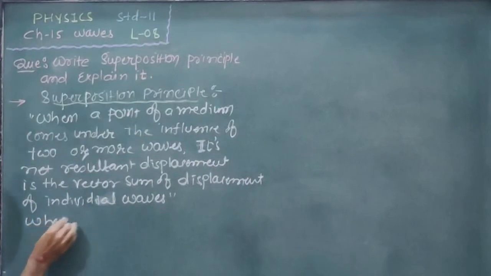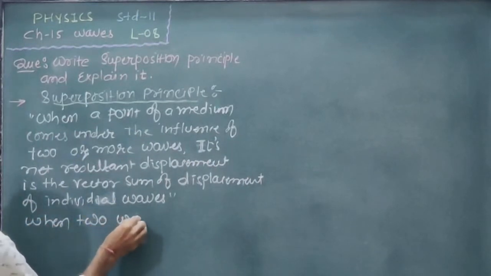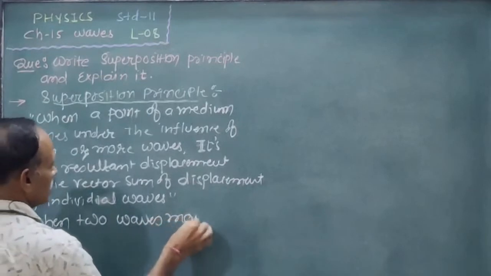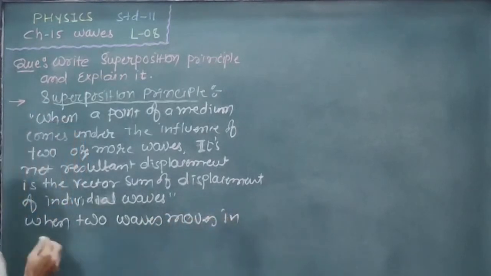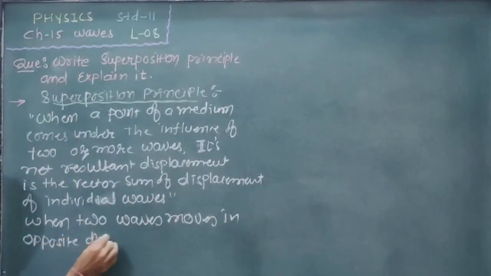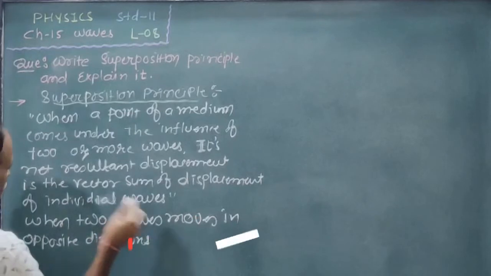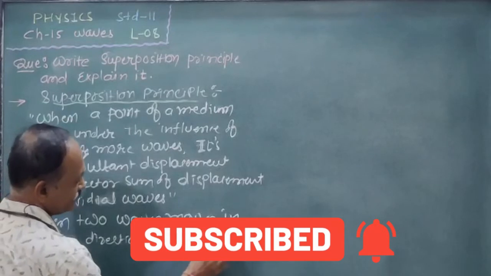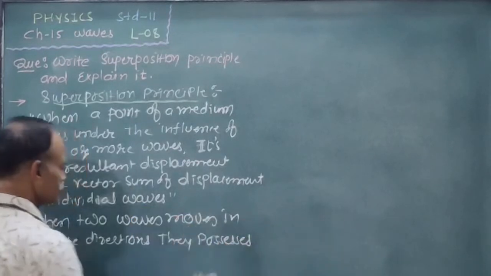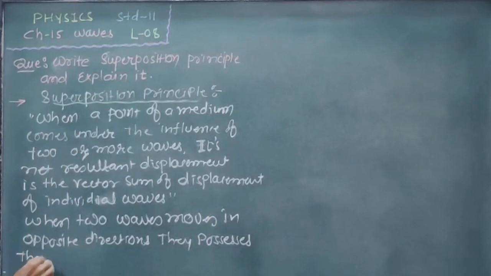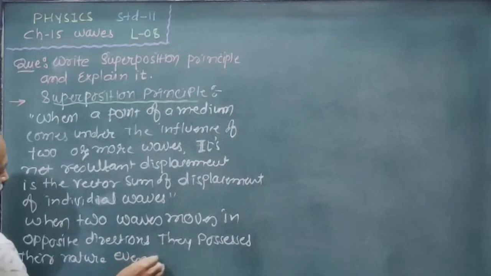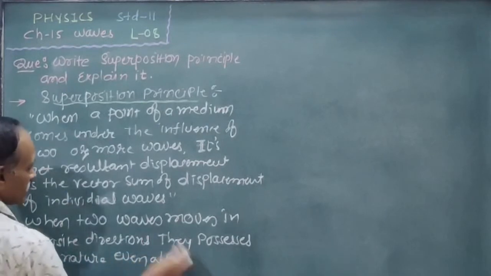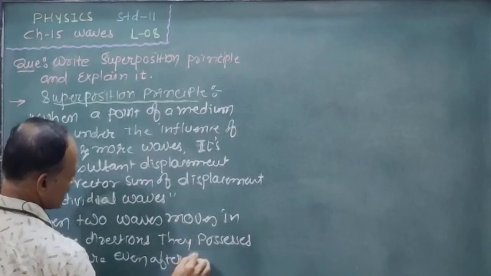When two waves go in opposite direction, they preserve their nature even after they cross each other.